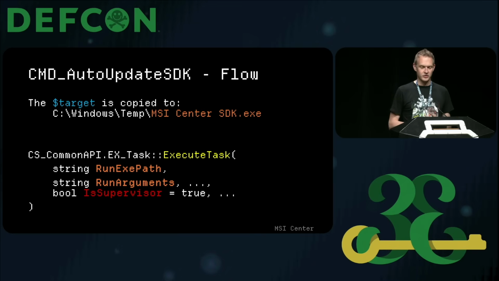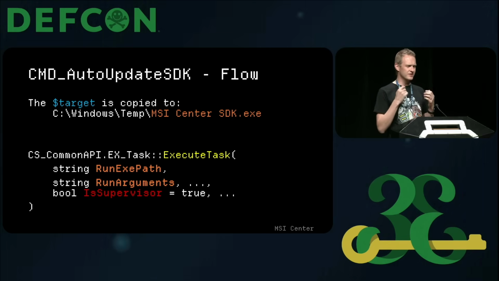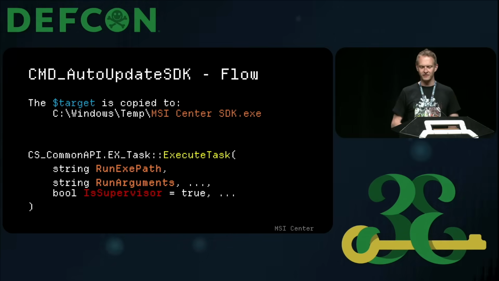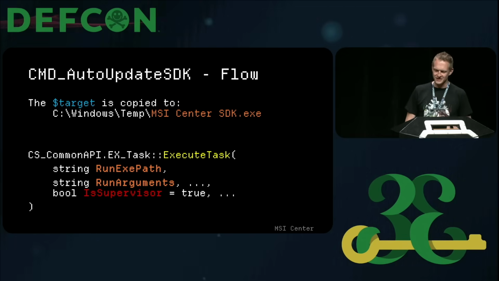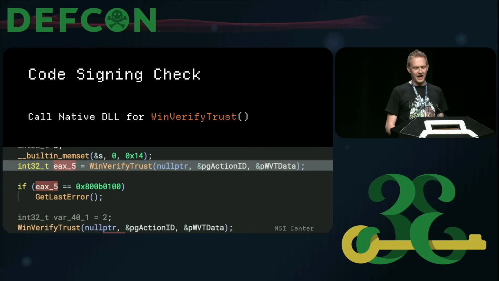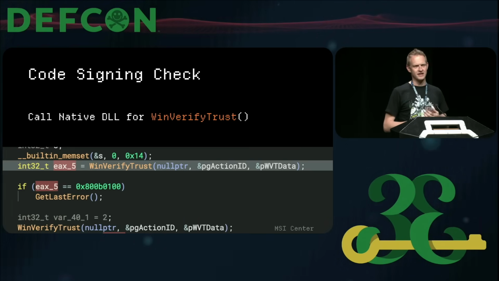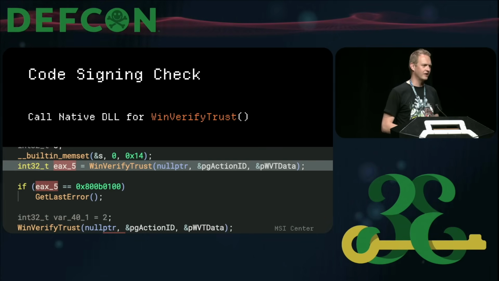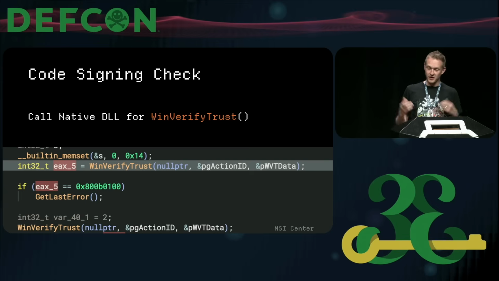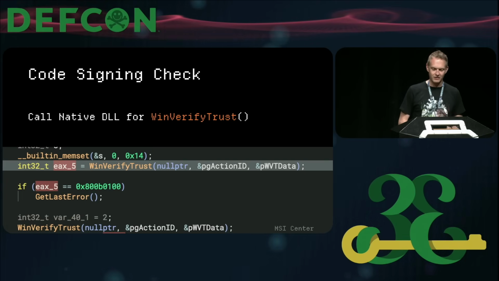Some verification work, which we'll talk about in a bit, happens, but eventually this execute task function runs, which schedules an immediate scheduled task, that's a mouthful, to run that executable and any arguments, and if isSupervisor is set as true, which is the default, it runs as system. The part before that happens, though, is a code signing check that checks if the thing I'm trying to run is actually signed by MSI. I don't have an MSI code signing cert, so naturally I can't pass this check. And the right way to do it is with the WinVerifyTrust call, which they do in native code. So that was a bit of a bummer.